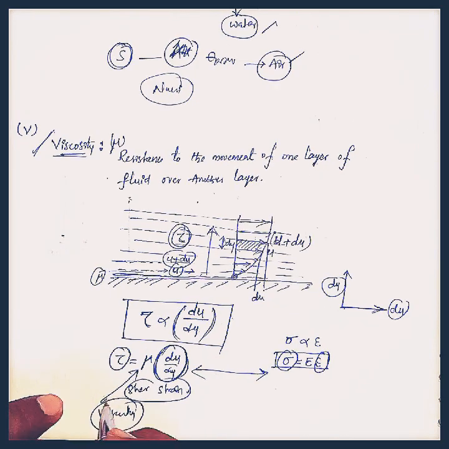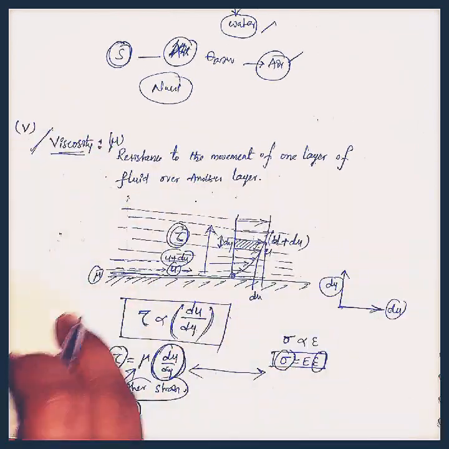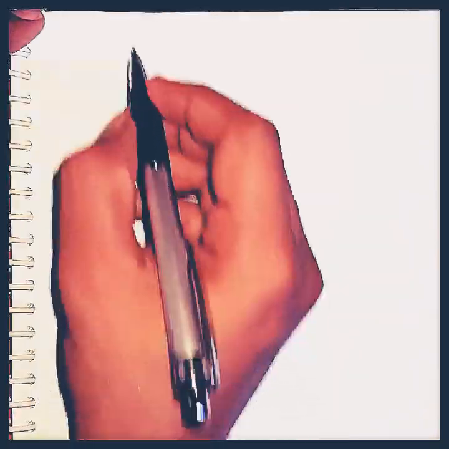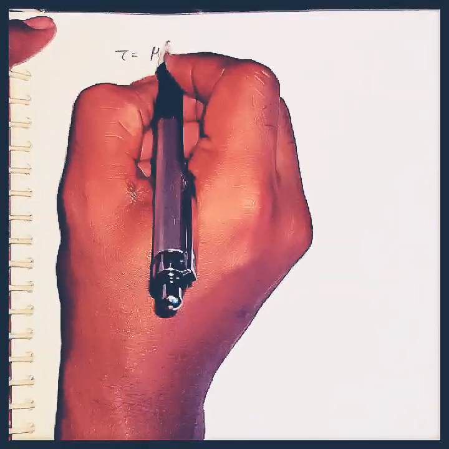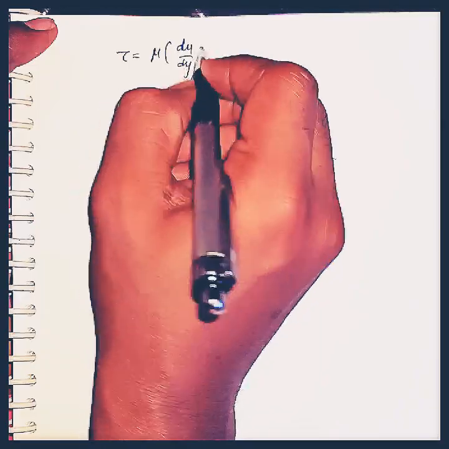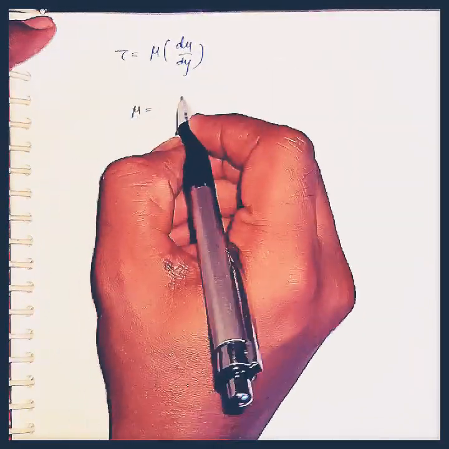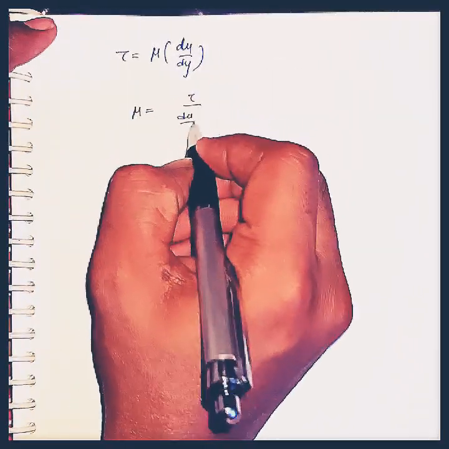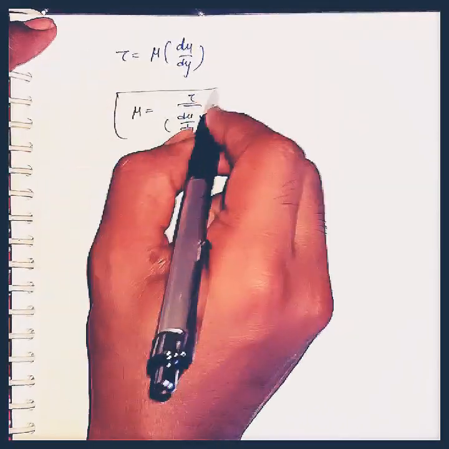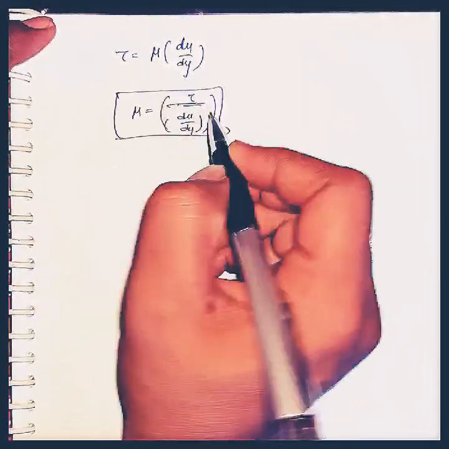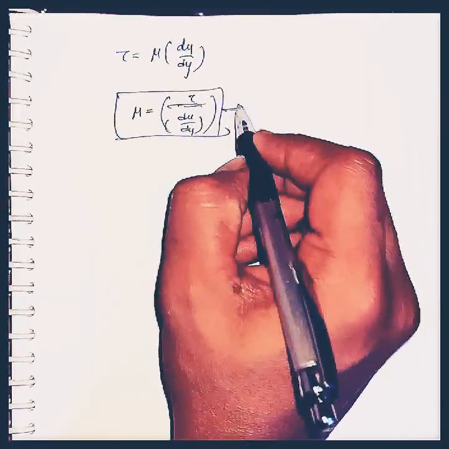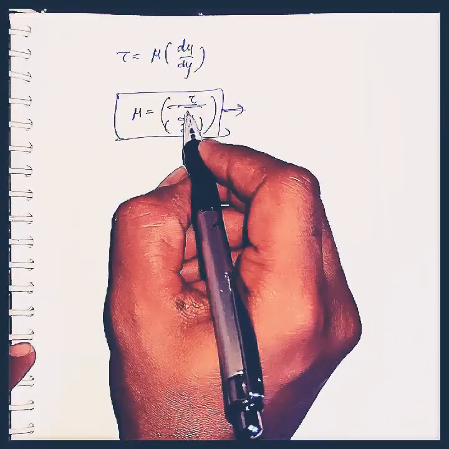For this we are discussing this total concept. Okay, the equation is tau equal to mu into du by dy. Here we want the viscosity mu, that is tau by du by dy. Okay, this is the viscosity, and this question was asked in 2019: find viscosity with the help of the shear stress and rate of shear strain.